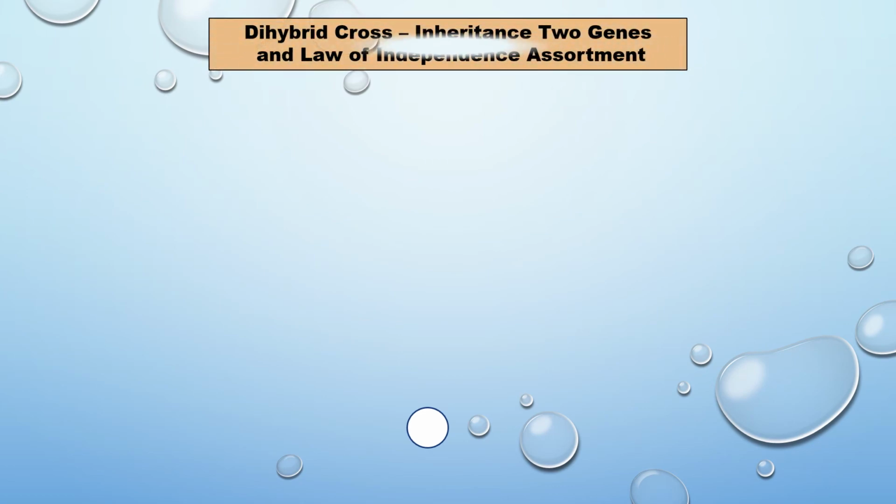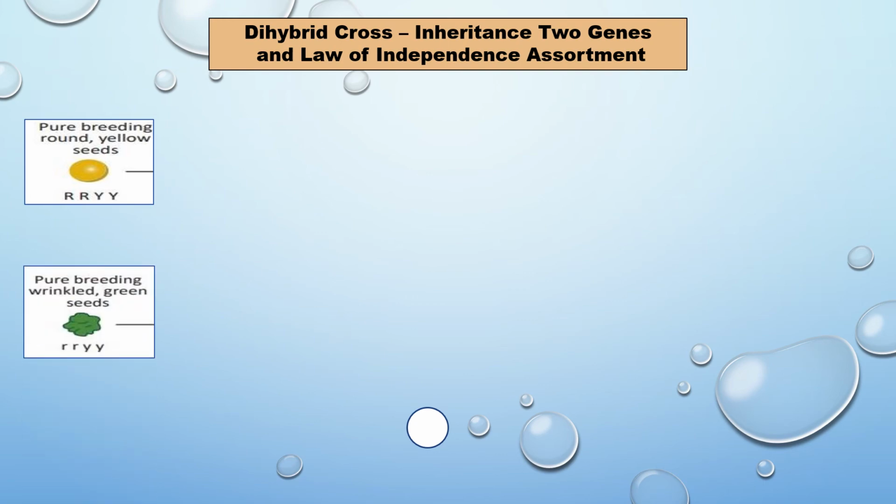Next experiment, the dihybrid cross, inheritance of 2 genes and the law of independent assortment. The dihybrid cross involves inheritance of 2 contrasting characters. In the monohybrid cross, Mendel chose only 1 character. Here, in the dihybrid cross, there are 2 characters: shape and color of seed. The first one is round yellow, round shape and yellow color. Next, pure breeding wrinkled green seed, 2 characters.